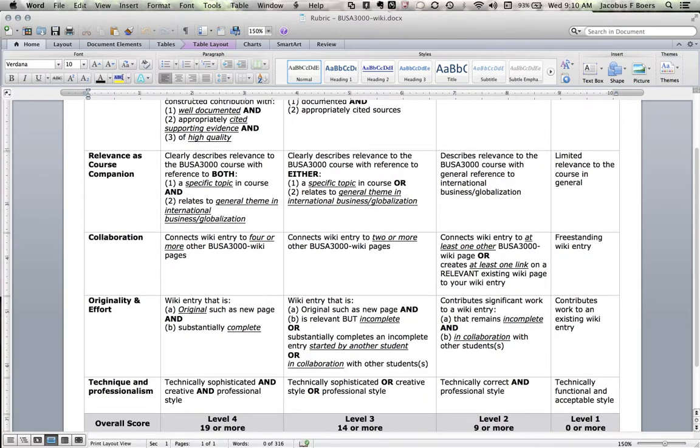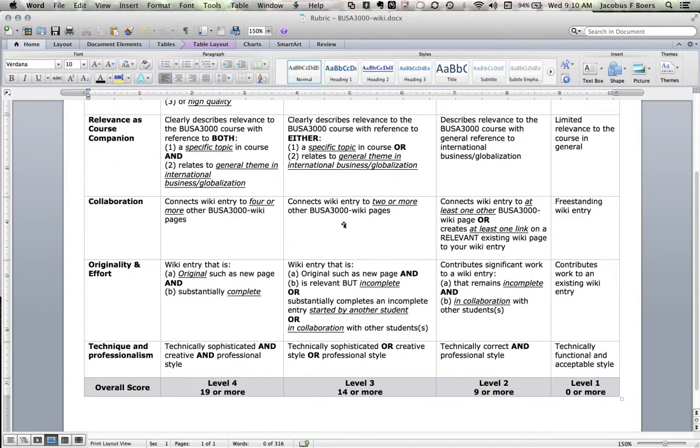Of course, I'm very interested in seeing things that are relevant as a course companion, and here I would like to see that you describe why it's important to this course, what specific topic you're addressing, what theme in globalization you're addressing, and some of this is more clear than others. You can then also look at the rubric here and see in general how I would go down in terms of giving you points for that.